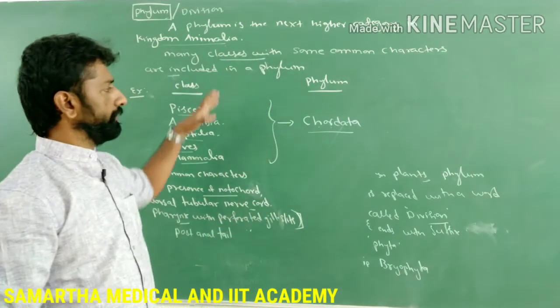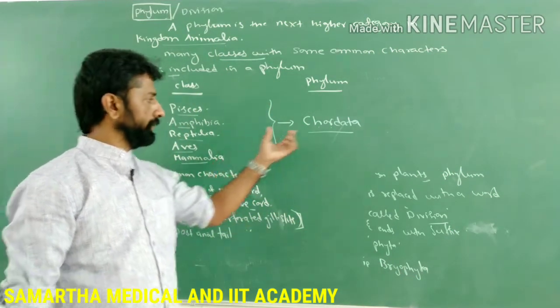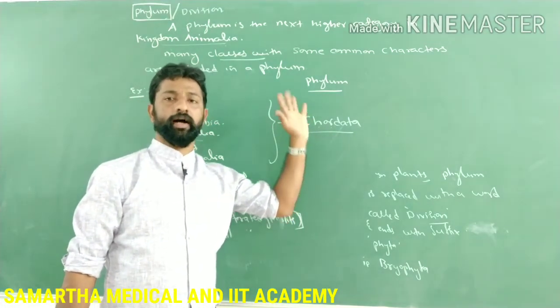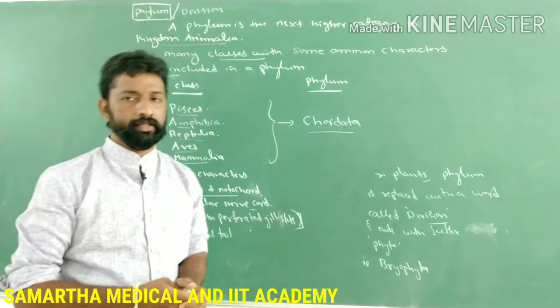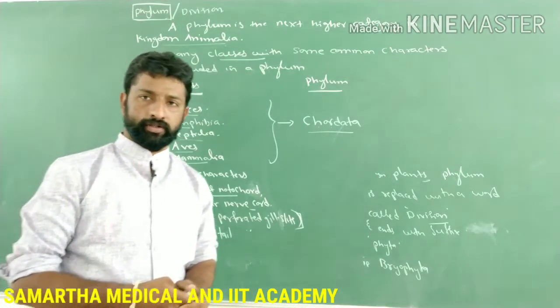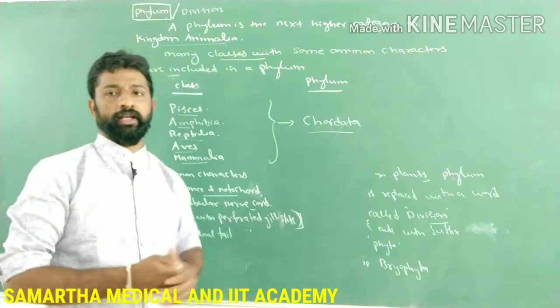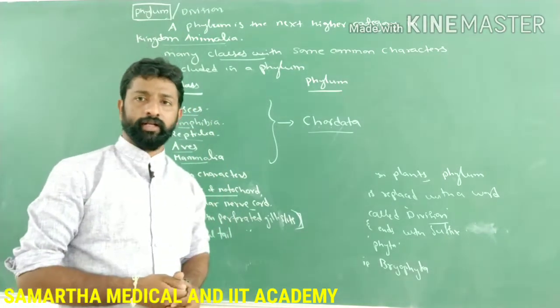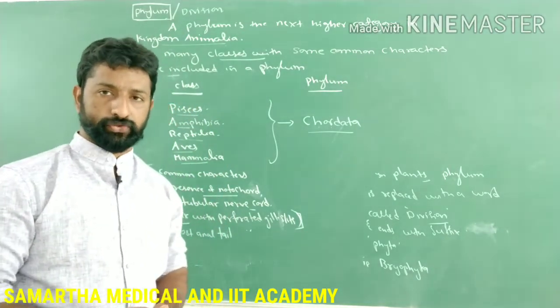In the case of animals, for example, Chordata represents the higher category in the animal kingdom. So hope you have understood the discussion of the phylum as well as the division. Make a note of these points now. Later we will discuss the other categories too.